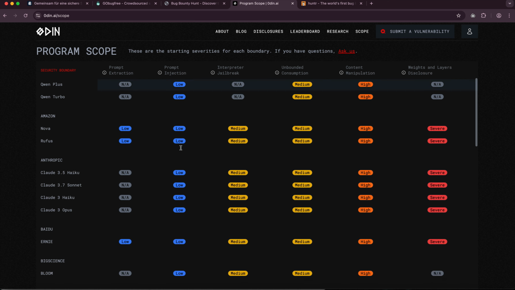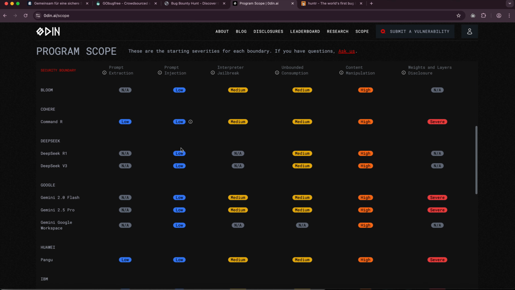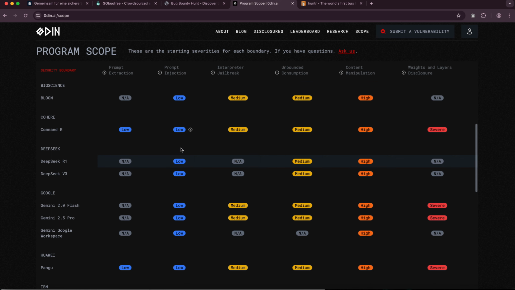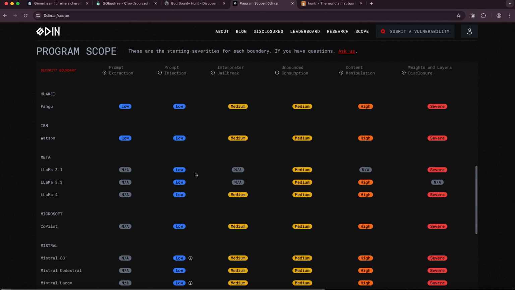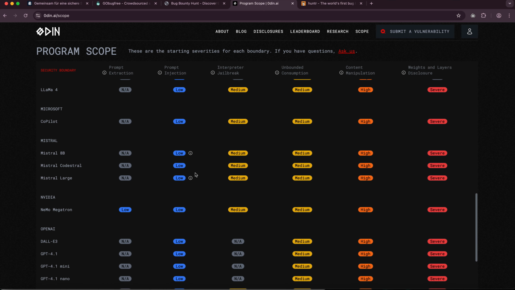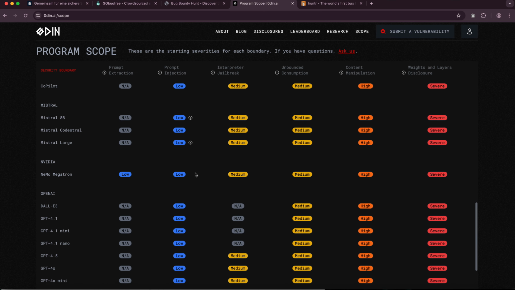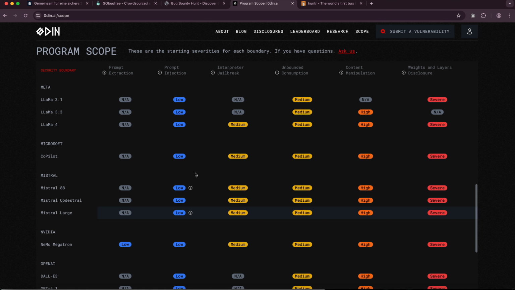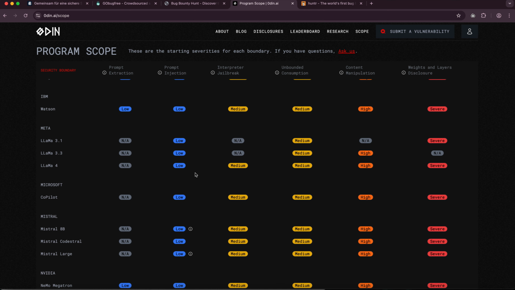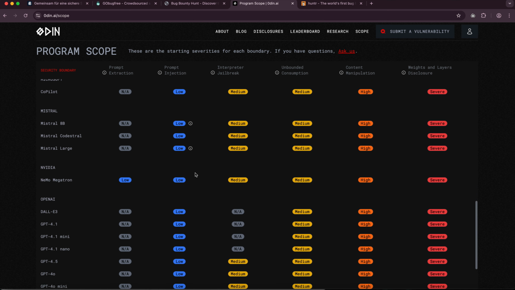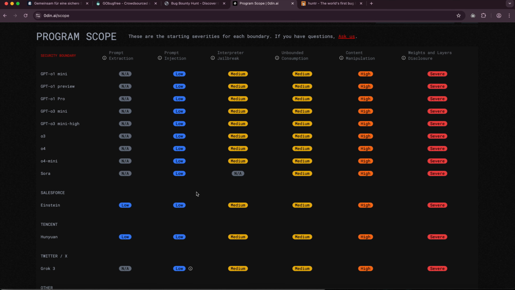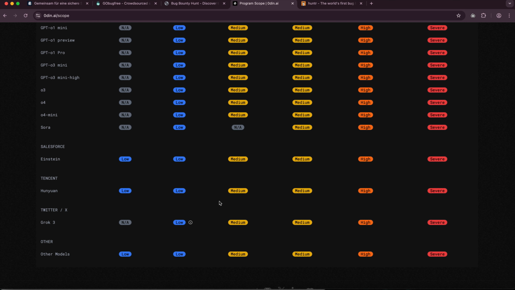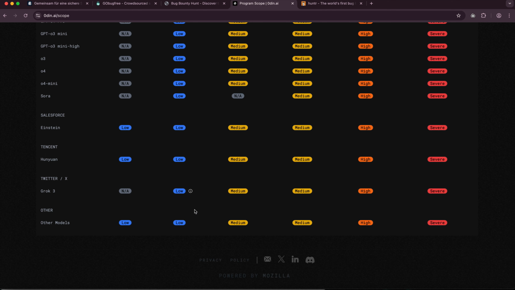You see prompt injection is usually a low with those frontier models, like for example Google and Huawei. It may give you ideas. People always think Anthropic and Gemini and OpenAI, but there's actually a lot more. Yes, there's OpenAI, but there's also Salesforce, Tencent, and so on.